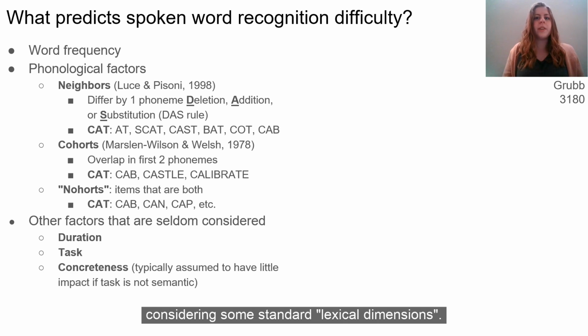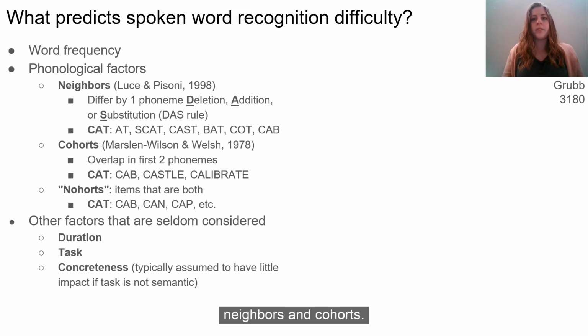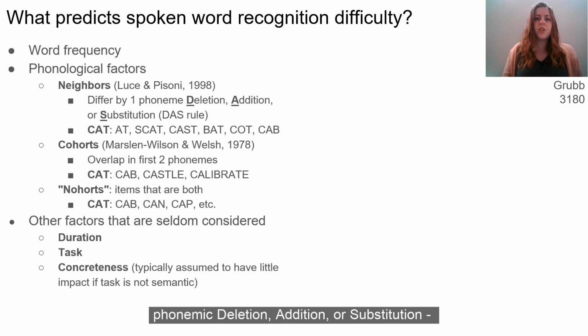In our study, we are considering some standard lexical dimensions. We start with frequency of occurrence. We then consider three phonological factors. The first two are conventional, so-called DAS, or DAS neighbors, and cohorts. DAS neighbors differ by no more than a single phonemic deletion, addition, or substitution, hence the DAS rule.